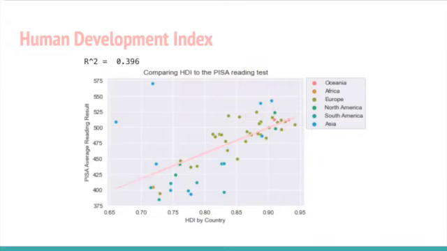In the first graph shown below, we compared the Human Development Index from the UN to PISA reading results. We discovered, based on our data that was collected, data points were mainly scattered, showing a weak positive correlation with the R-squared value of 0.396. For many continents, there wasn't any noticeable correlation, but for Africa, they had a relatively low range, and the opposite occurring for Europe. Asia had the second highest plot points located on the chart, which was closely grouped with North America, Oceania, and South America.